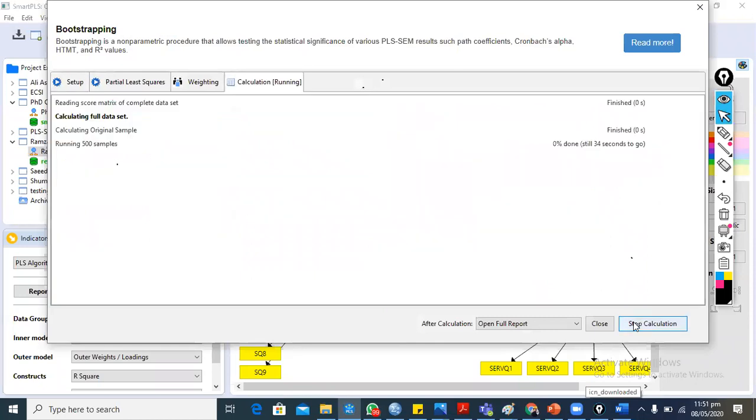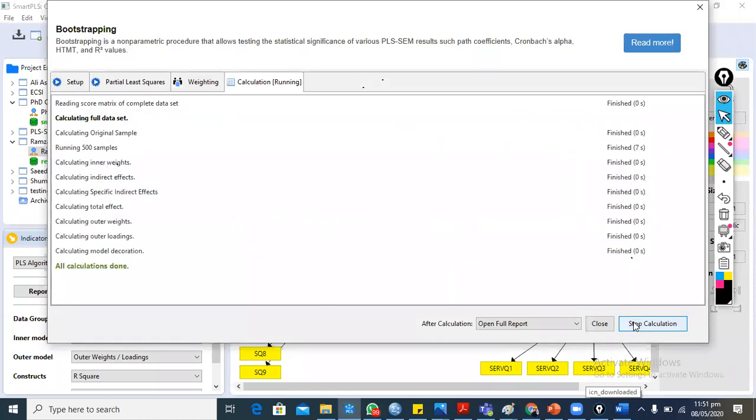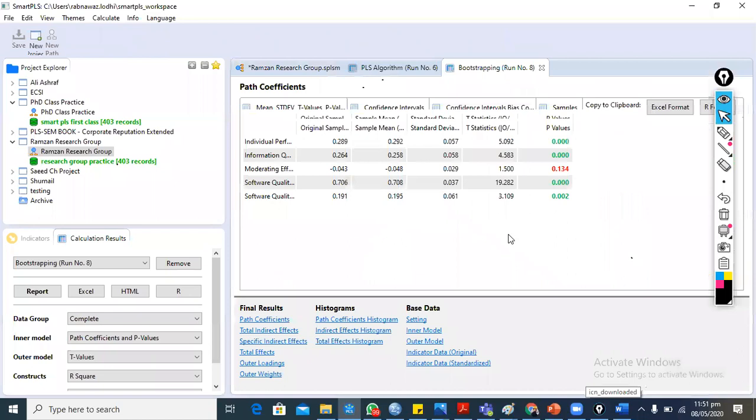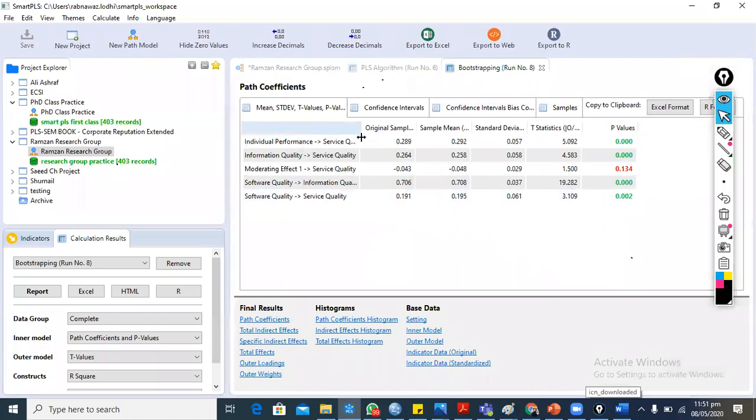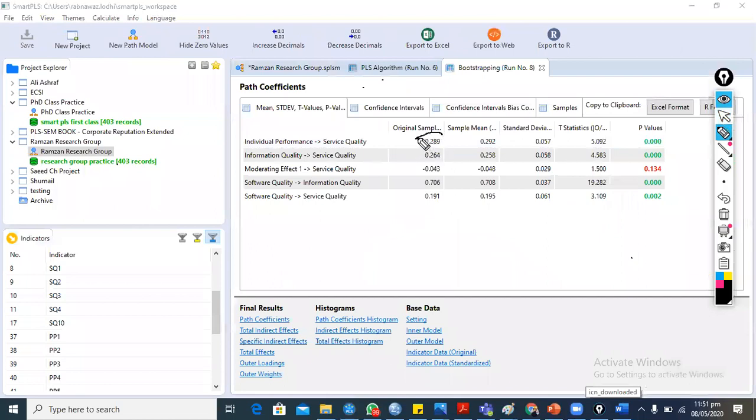These are the results we already discussed in the last 2-3 days. The first value is the beta value. The beta value should be greater than 0.2, but if this value is 0.19, it is still acceptable, but it is a weak relation. We need to check the p-value for the acceptance or rejection of the hypothesis.